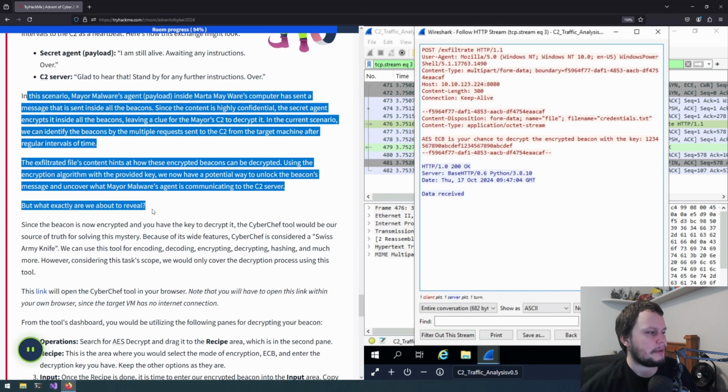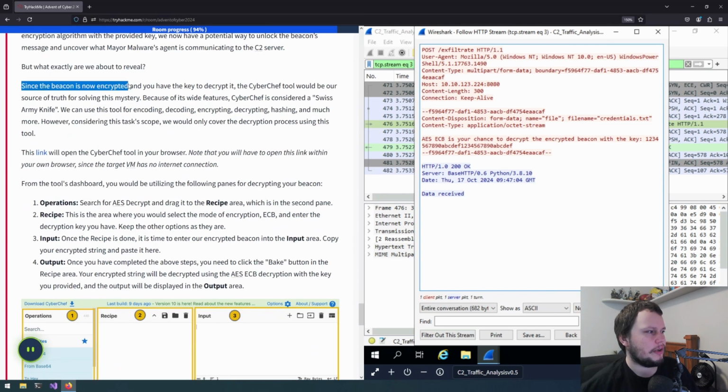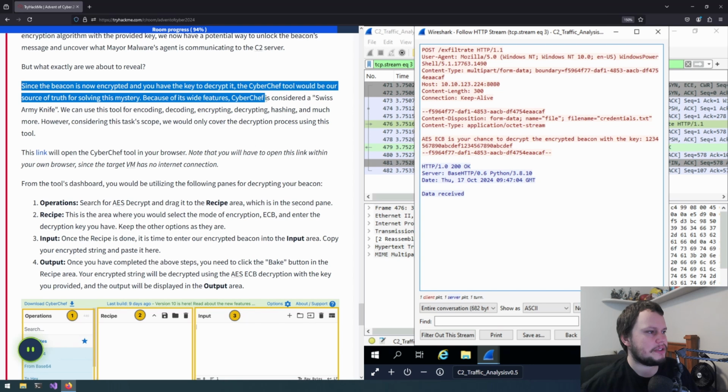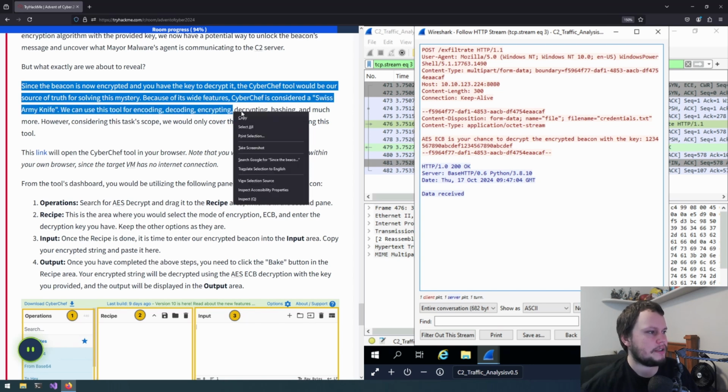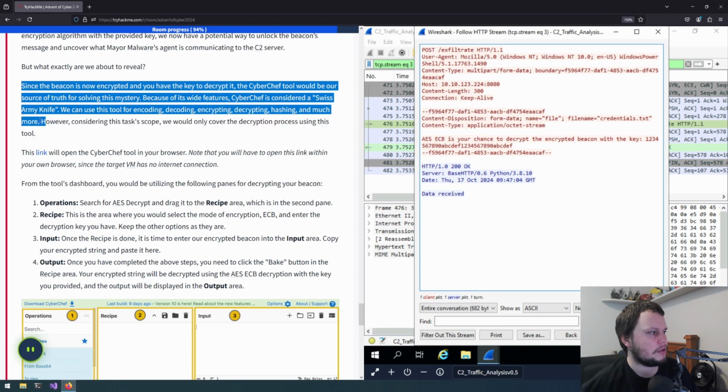But what exactly are we about to reveal? Since the beacon is encrypted and you have the key to decrypt it, the CyberChef tool would be our source of truth for solving this mystery. Because of its wide features, CyberChef is considered a Swiss Army knife. We can use this tool for encoding, decoding, encrypting, decrypting, hashing, and much more. However, considering this task's scope, we'll only cover the decryption process using this tool.